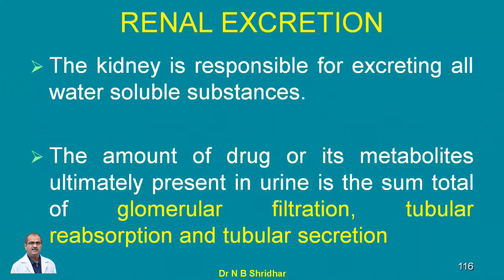Then, usually because of the hydrostatic pressure, glomerular filtration occurs. Then, if the drug is not made more lipophilic, it gets reabsorbed into the circulation. And the third one is tubular secretion. So these three are important processes for excretion.